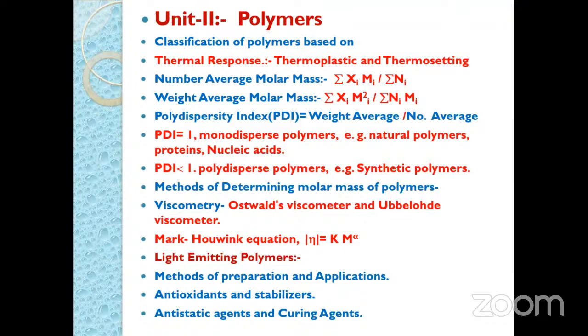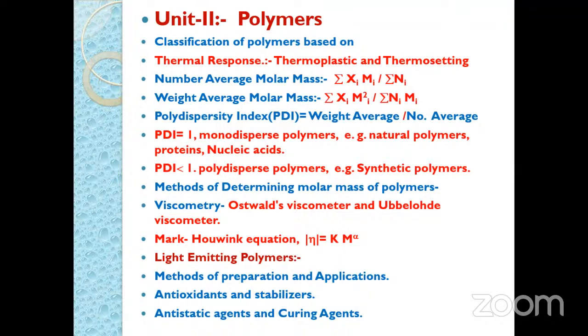So the question may be asked: for natural polymers, the polydispersity index is dash, or the dash is the example of monodispersed polymers. Similarly, when the polydispersity index is greater than 1, at that time these are considered polydispersed polymers, and in that the example is synthetic polymers. So this is an important point regarding the MCQ.